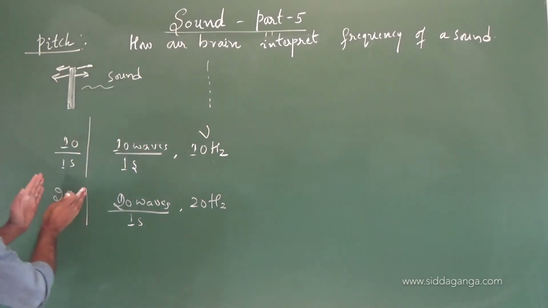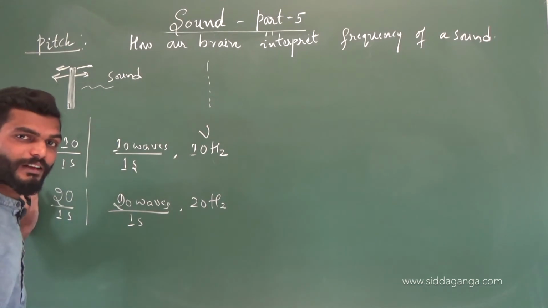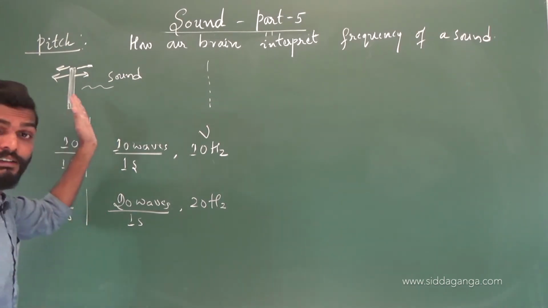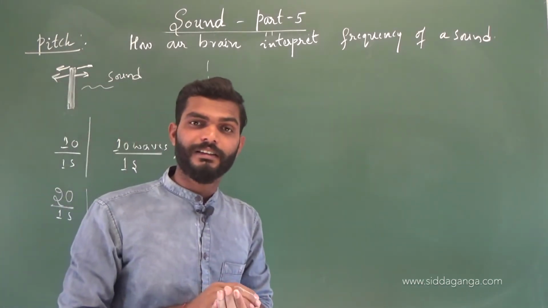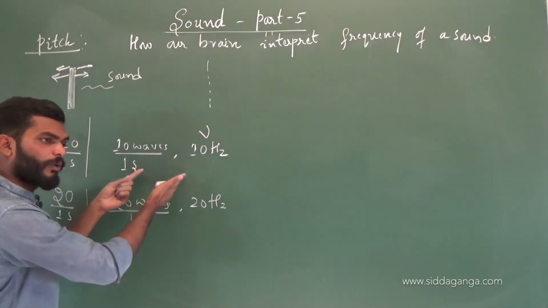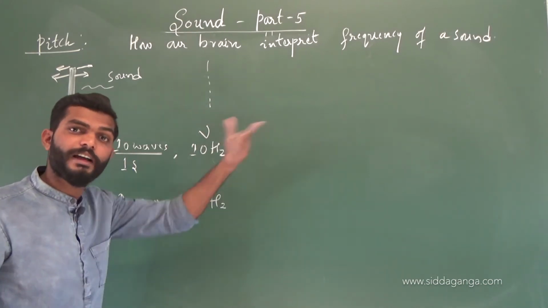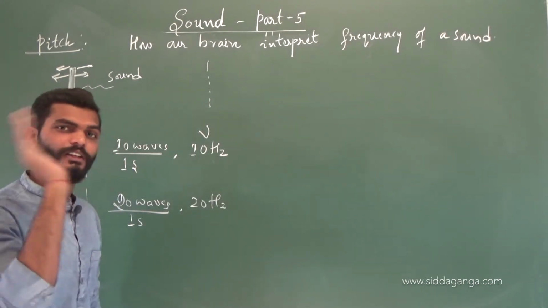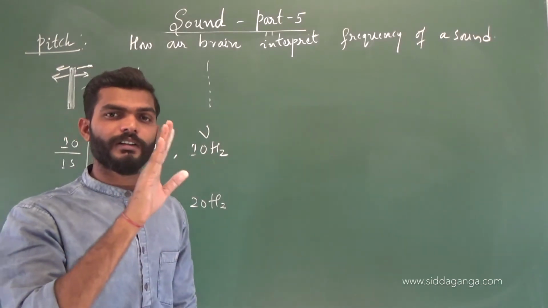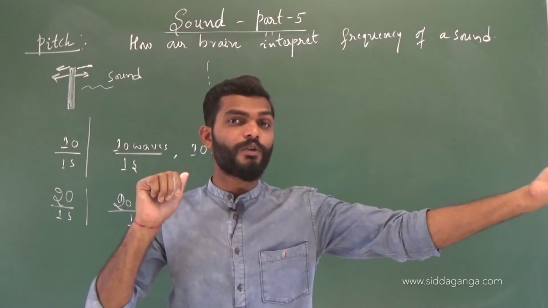So the more the number of vibrations that an object makes in unit time, the more it produces a sound of higher frequency. The number of times that it vibrates decides the frequency of the sound produced.